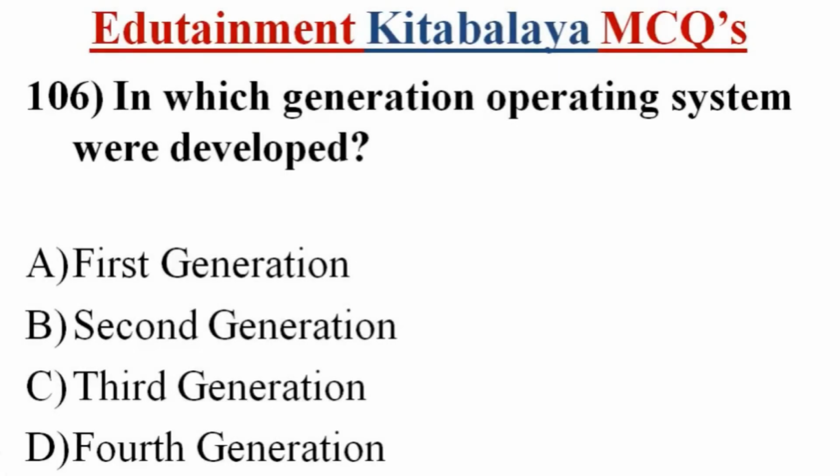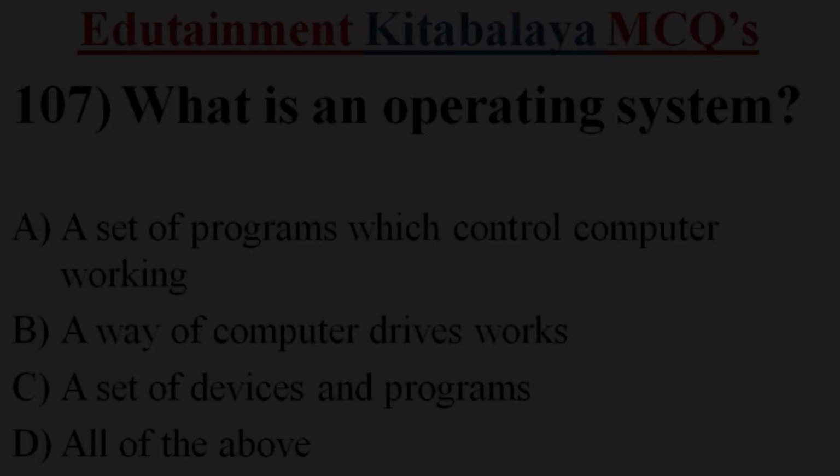Question number 106. In which generation operating system were developed? A. First generation, B. Second generation, C. Third generation, D. Fourth generation. Correct answer is C. Third generation.